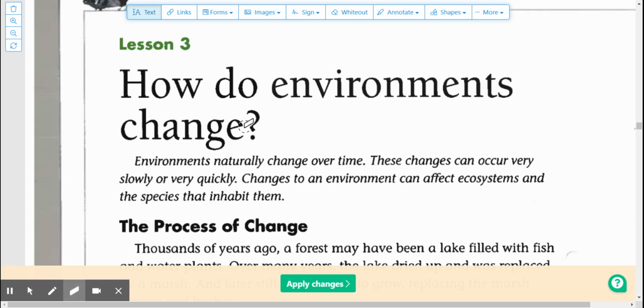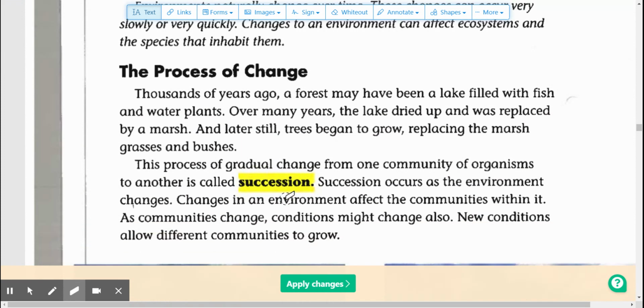How do environments change? Environments naturally change over time. These changes can occur very slowly or very quickly. Changes to an environment can affect ecosystems and the species that inhabit them.